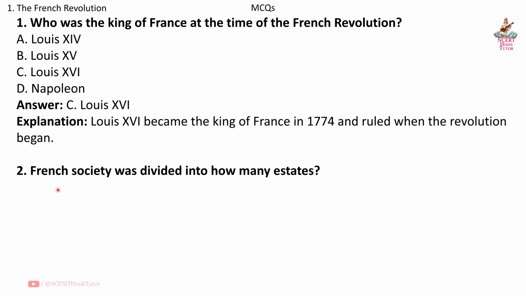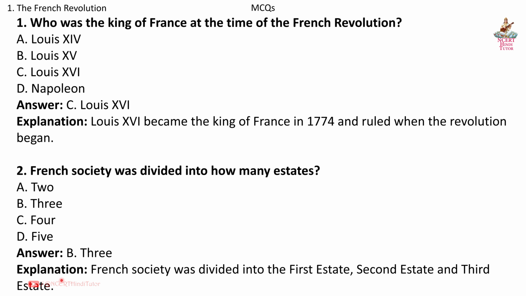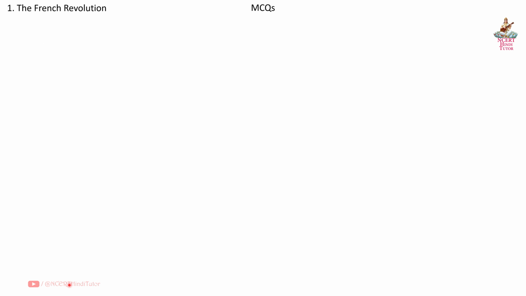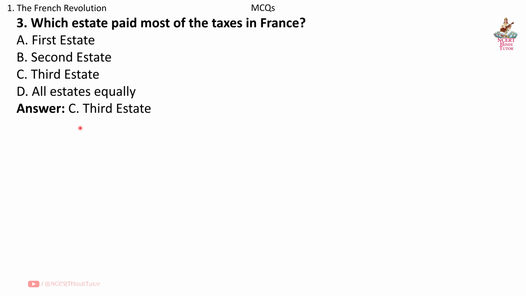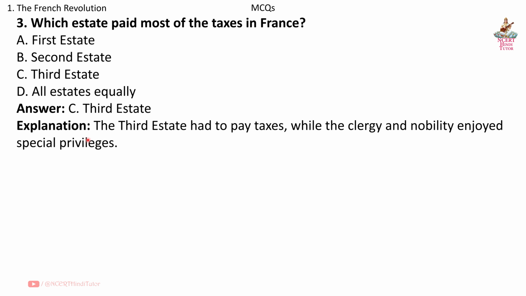Question 2. French society was divided into how many estates? Answer B. 3. Explanation. French society was divided into the first estate, second estate and third estate. Question 3. Which estate paid most of the taxes in France? Answer C. Third estate. Explanation. The third estate had to pay taxes while the clergy and nobility enjoyed special privileges.